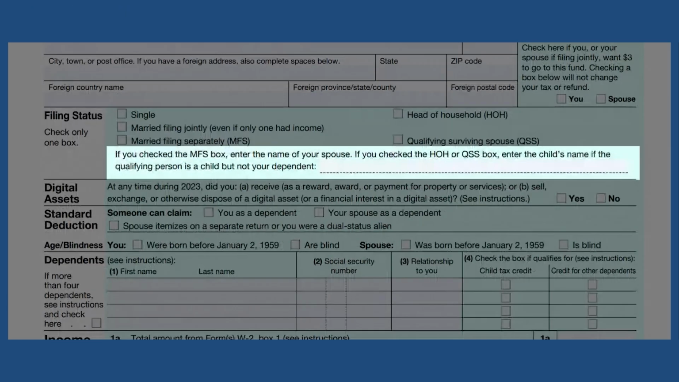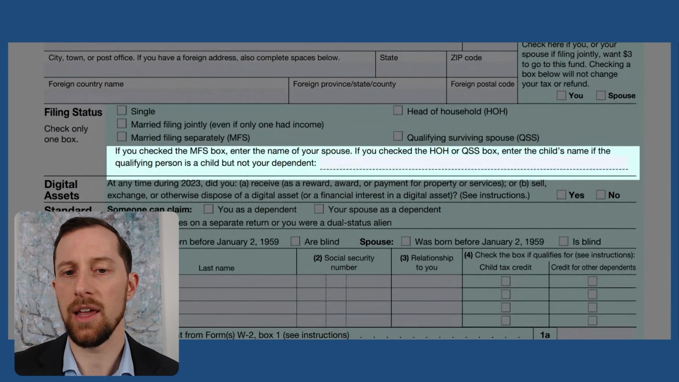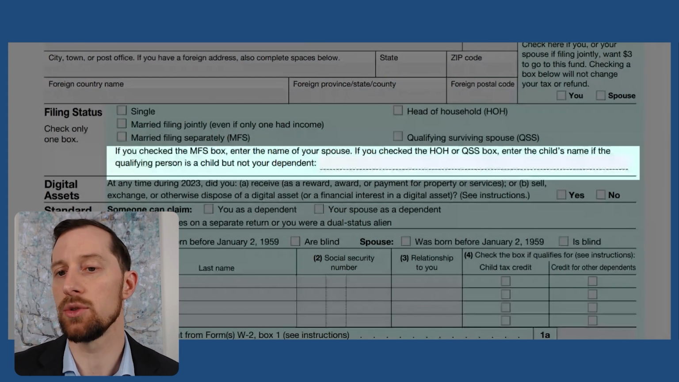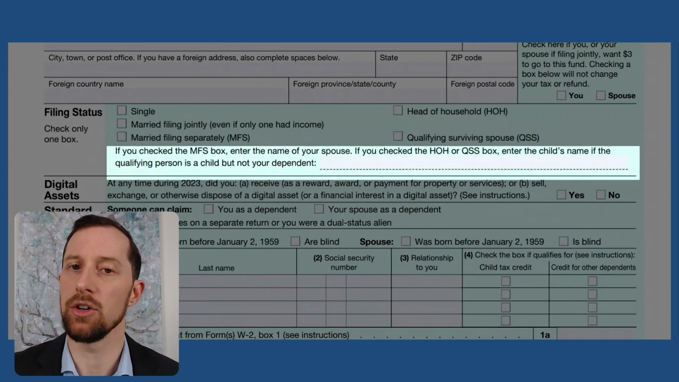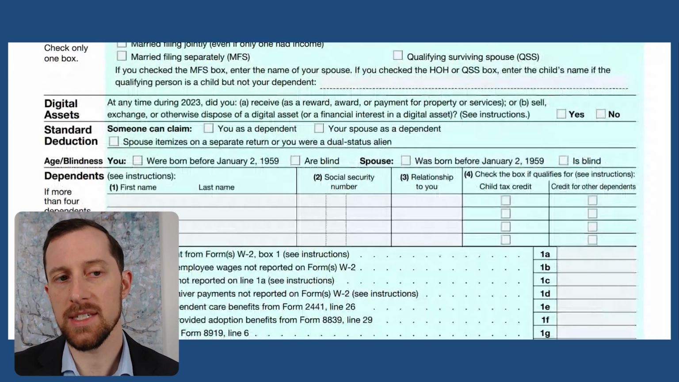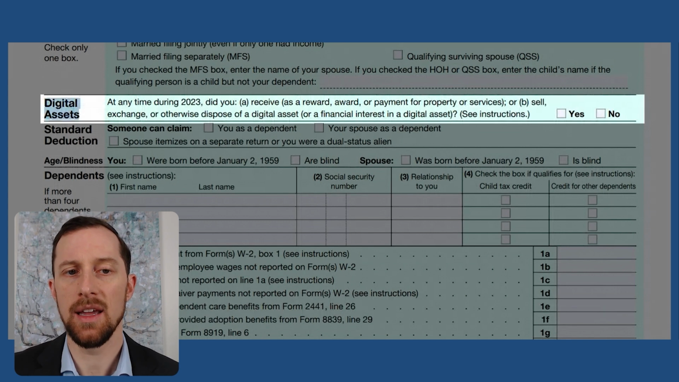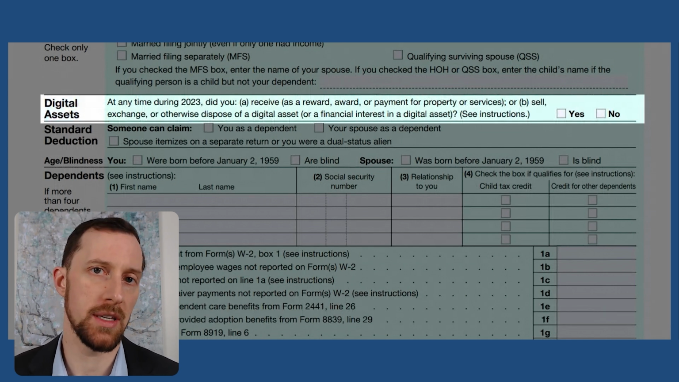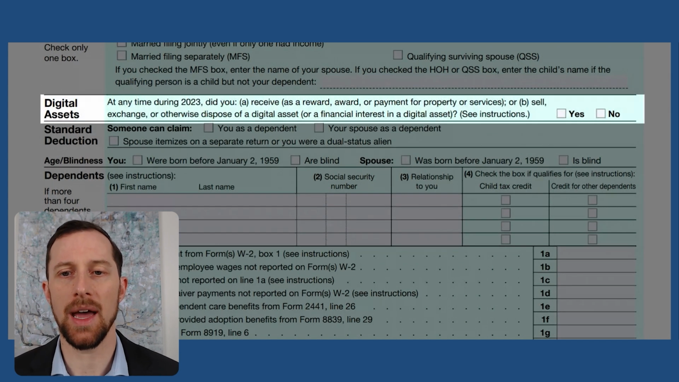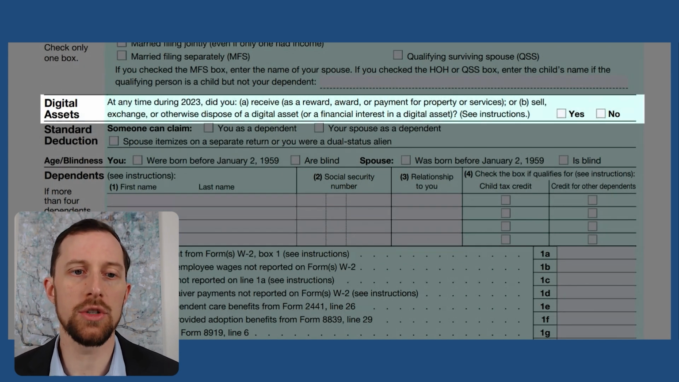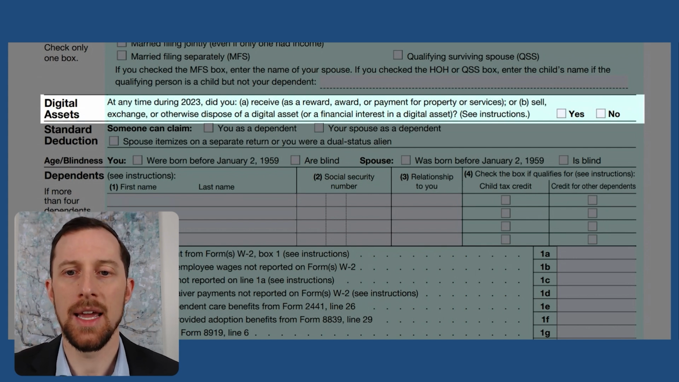For a 2023 return, if you file married filing separate, enter the name of your spouse. If you checked head of household or qualifying surviving spouse, you'll want to enter the name of your child if the qualifying person is a child, but not your dependent. This next line here about digital assets, that's just asking, did you own any cryptocurrencies during 2023? And did you receive those? Actually, did you receive them as a payment for services, or did you sell them and then thereby need to report capital gains on those digital assets? So there are separate instructions that you would see for that.